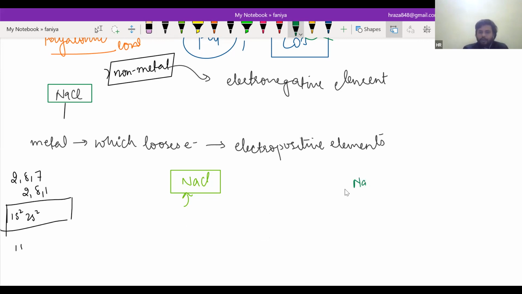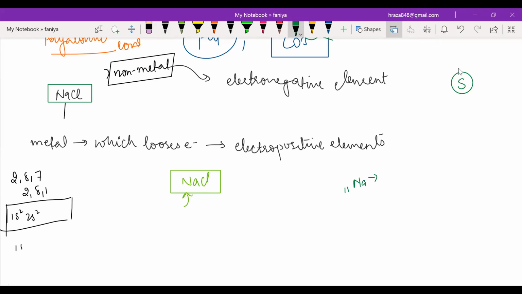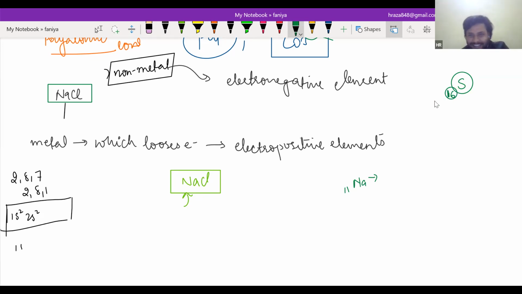So you know the atomic numbers from 1 to 20. If I'm asking you what is the atomic number of sulfur, do you know? Sulfur would be, not 17, that is chlorine. 16, sir. 16, very good.